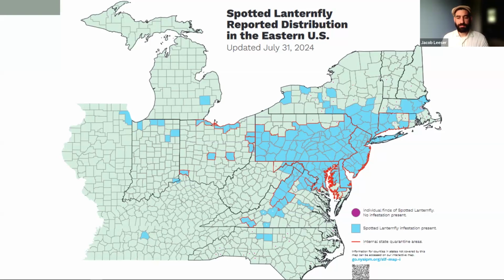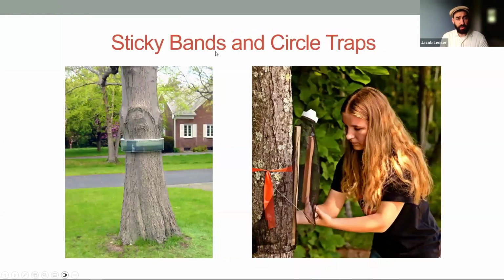identified. And we generally say that if you're seeing juvenile nymphs, it's likely that they hatched where they are and there is an infestation. There's also an infestation in Cleveland, and those were originally found around train yards, so places where there's a lot of interstate travel. So how do we manage them?